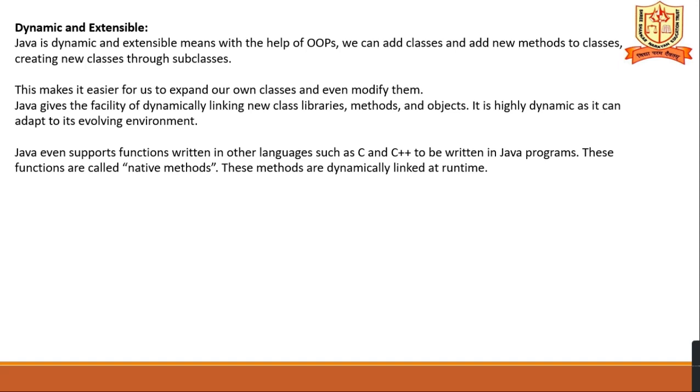These methods are dynamically linked at runtime. So the JDK also supports native methods, and that's why they are dynamically linked at runtime. That's why Java is dynamic as well as extensible. So these are the features of Java programming.